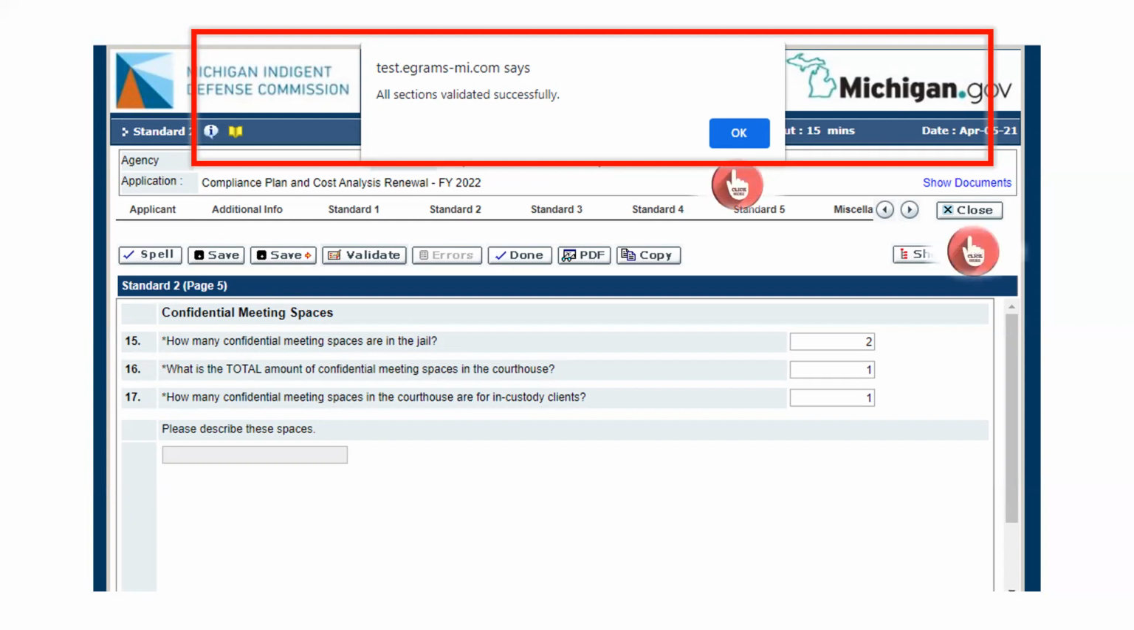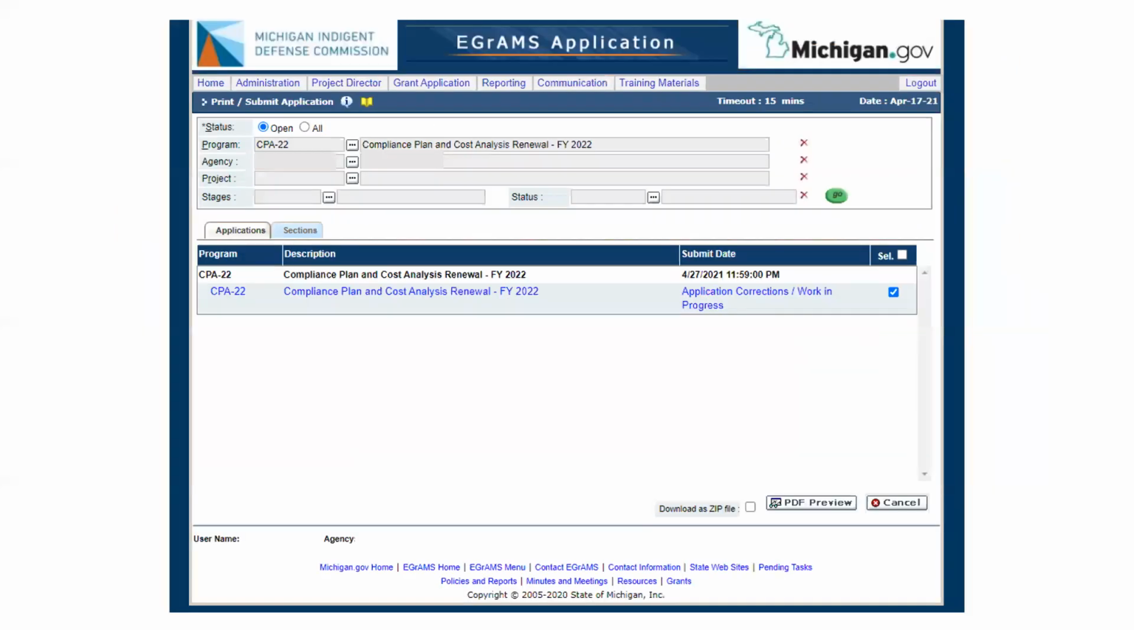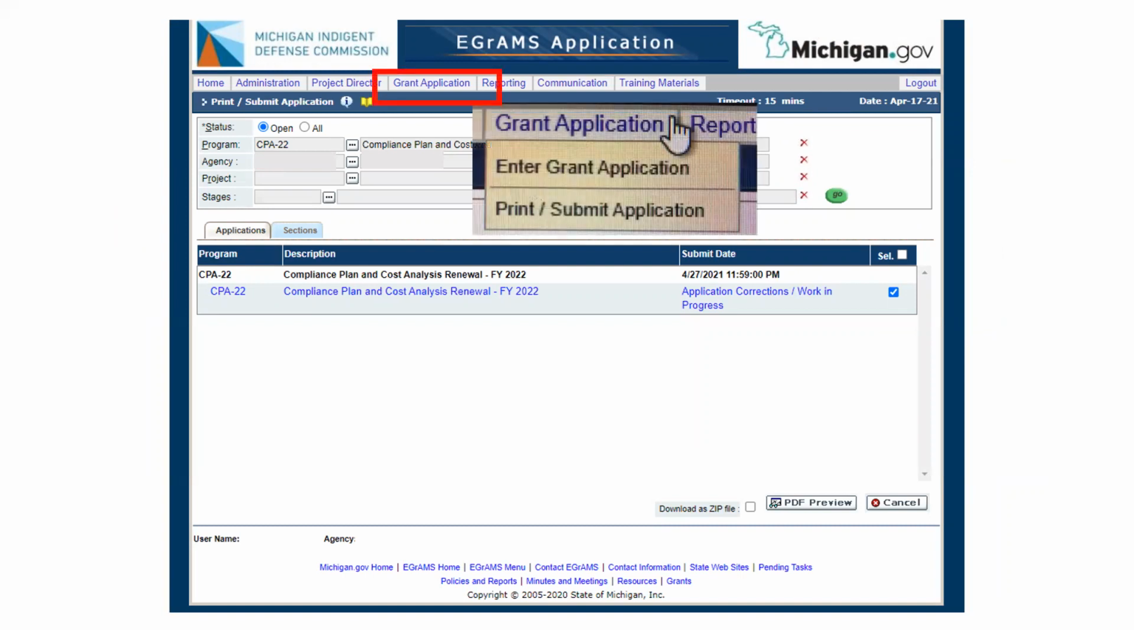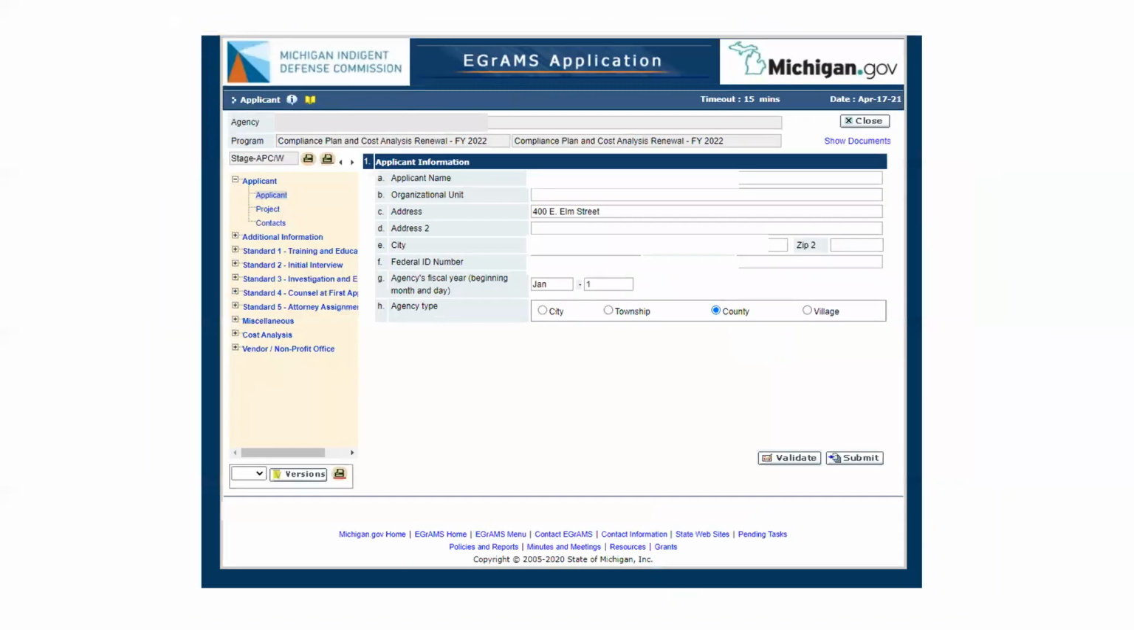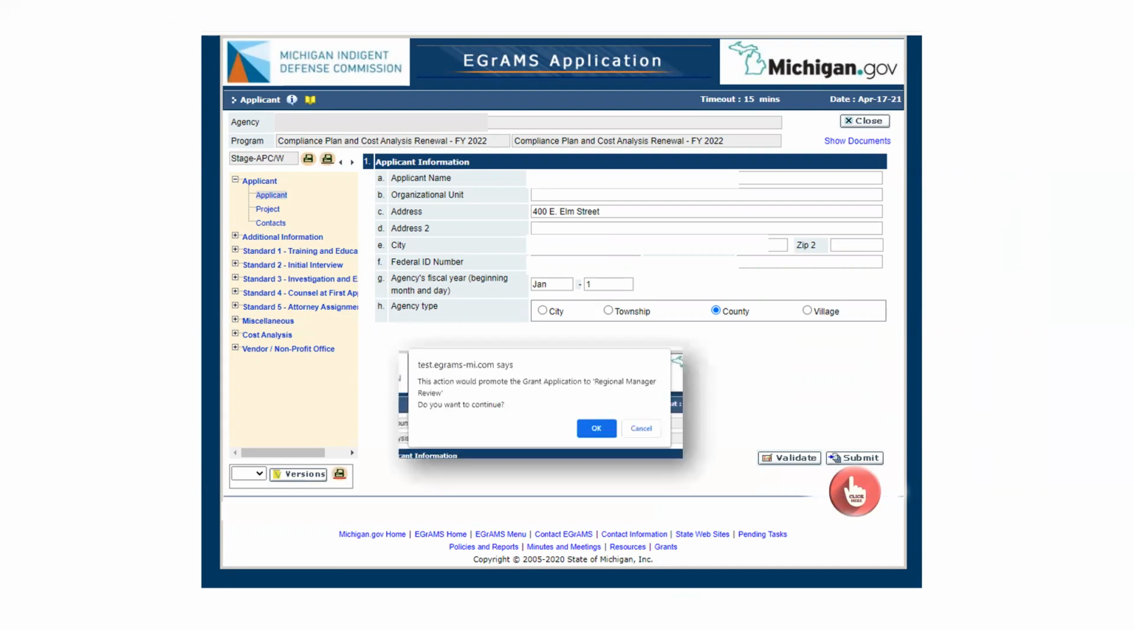You're going to take the same steps that you took initially to submit. Close the application here and navigate back to the menu. Hover over the grant application drop-down menu and choose to print or submit the application. The FY22 application will be displayed as a hyperlinked document. Click on that link. You should arrive at a page with an option to submit, and when you do, you will get a message that it will be submitted and move on to the regional manager. Click OK.